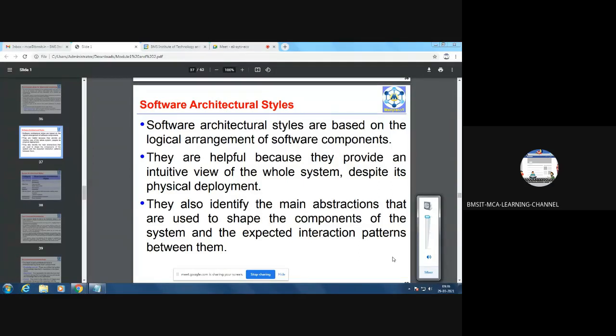Say for example, if you consider a system, there is a faculty module and consider one MIS system which has a student module and faculty module.